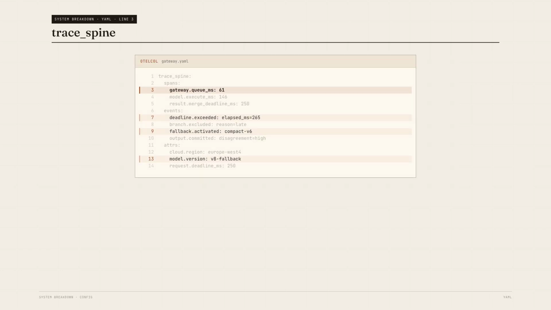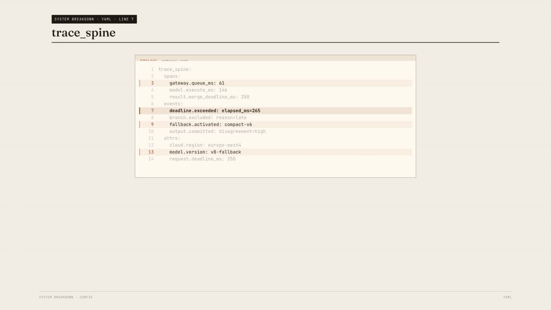Here is where OpenTelemetry becomes useful. Treat the trace as the spine of the complete inference request. Use child spans for operations with meaningful duration: edge route, gateway queue, context fetch, model prefill, model decode, ensemble branch, result merge.